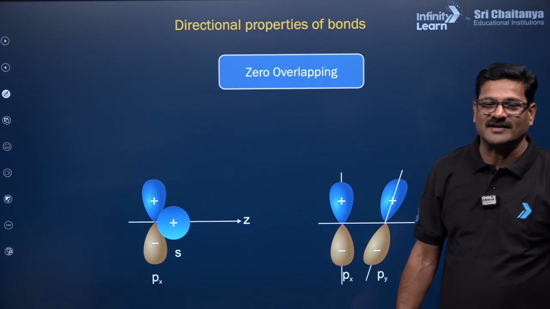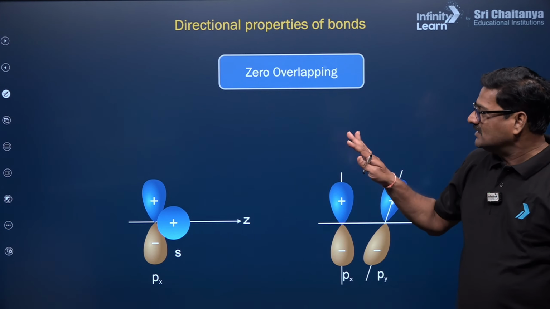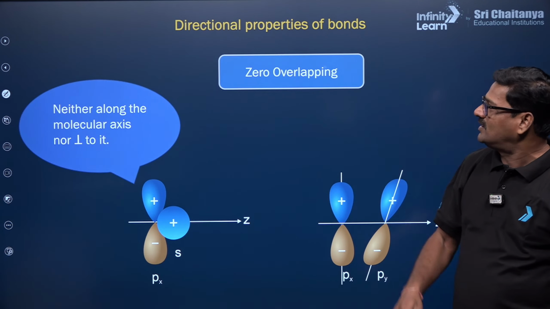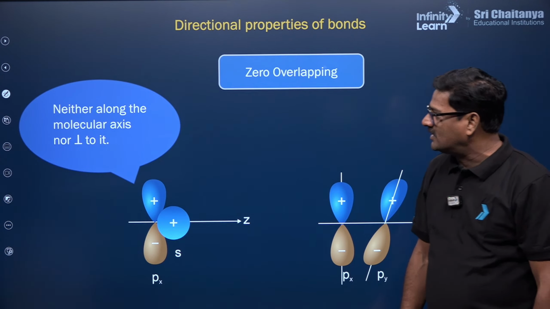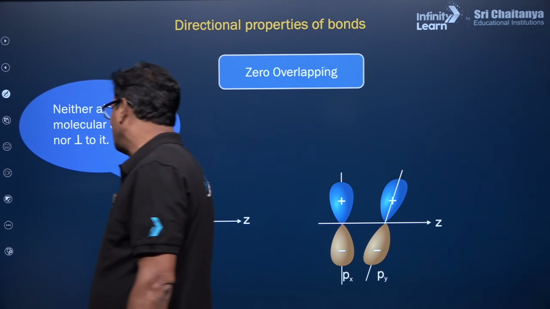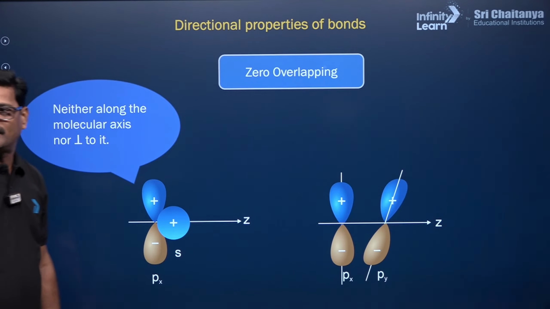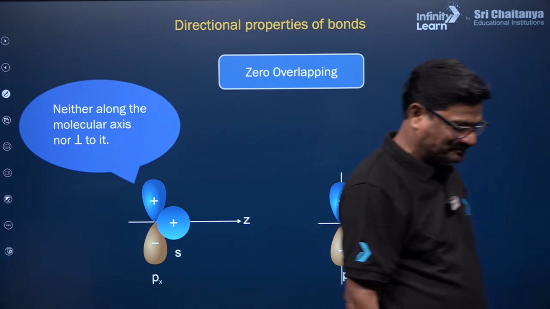This is what is called zero overlapping. Zero overlapping will not happen anywhere, neither along the molecular axis nor perpendicular to it. So this is perpendicular to it, and overlapping does not take place.